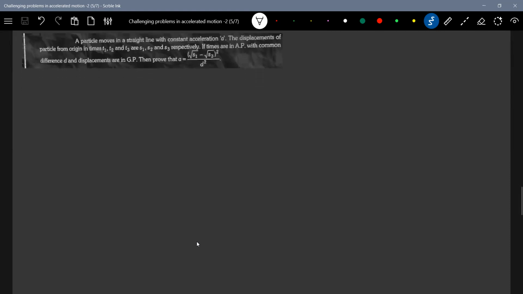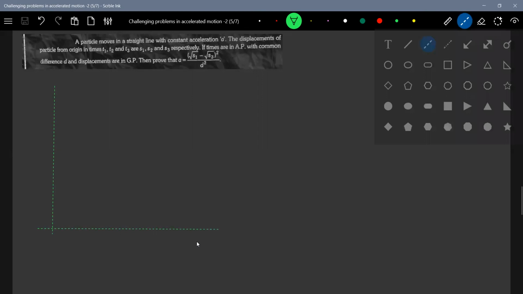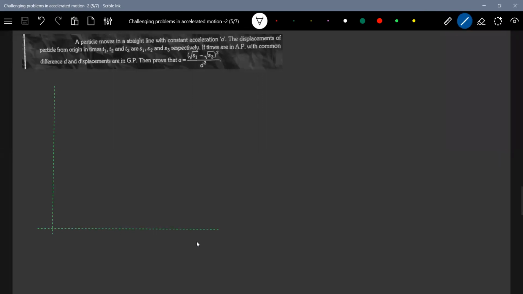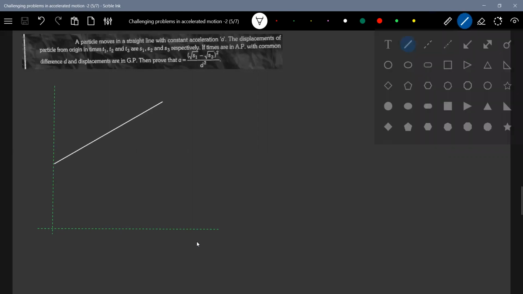We'll take the next question. A particle moves in a straight line with a constant acceleration. Okay, a very simple problem, lengthy calculations will not come. With constant acceleration, the displacements of the particle from the origin in times t1, t2, t3 are s1, s2, s3 respectively. Okay, let me directly go for the v-t graph. Okay, next after this.